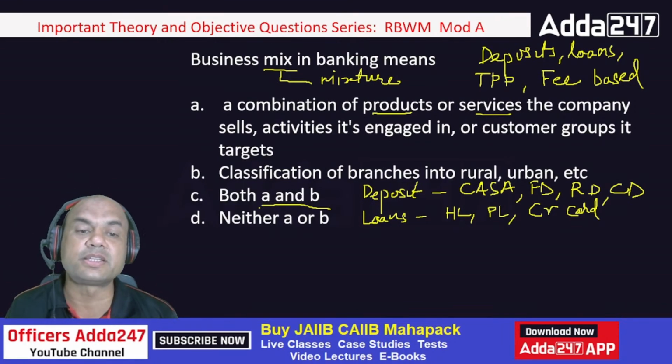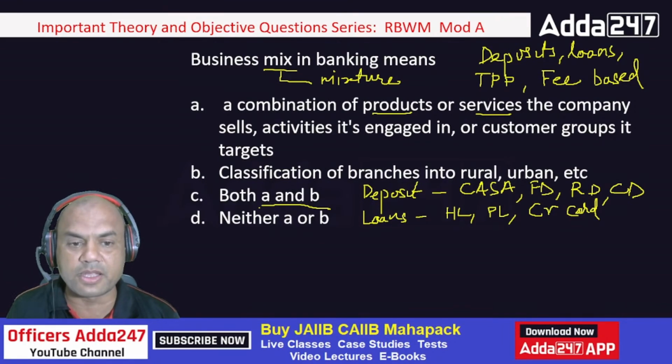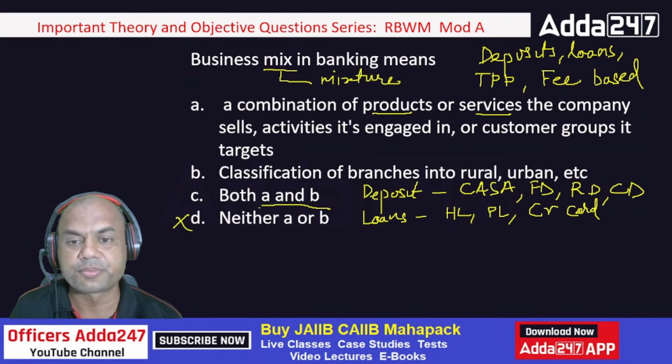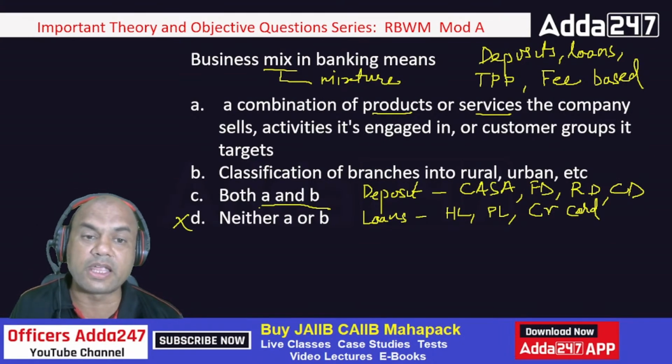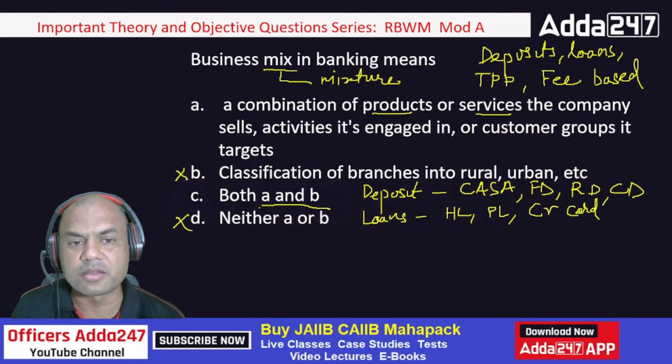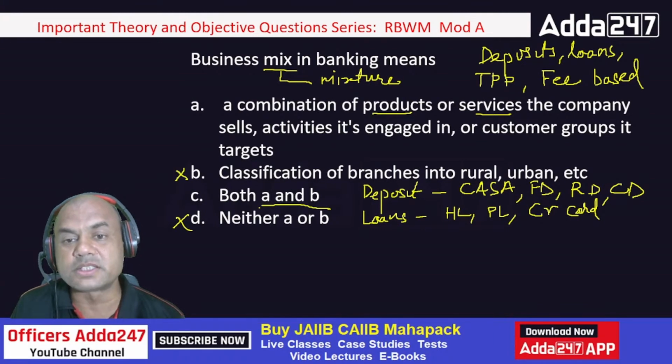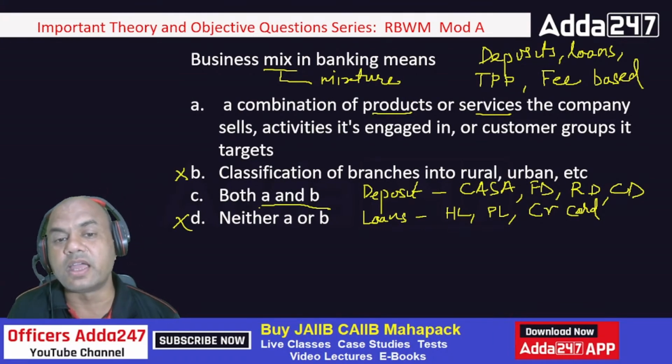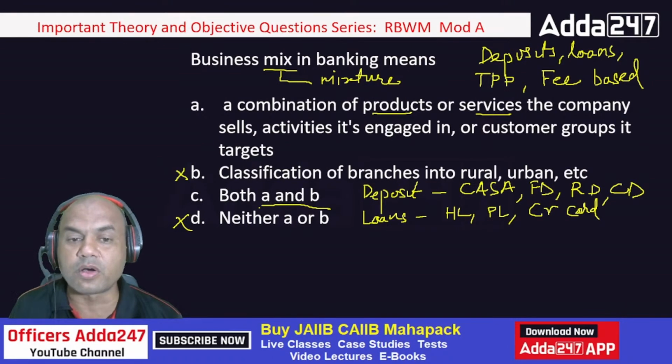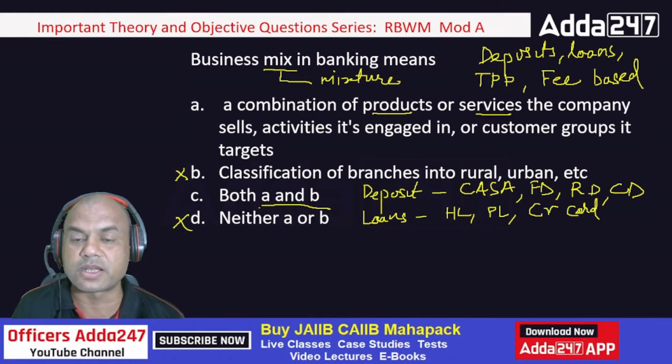Type fast in the comment section. Is it A or C? Let me cross this: D is out. Even B alone is out. B is a part, but it's either A or C. Combination of products, services, activities engaged in, customer groups, and classification of branches. So the answer is not this.